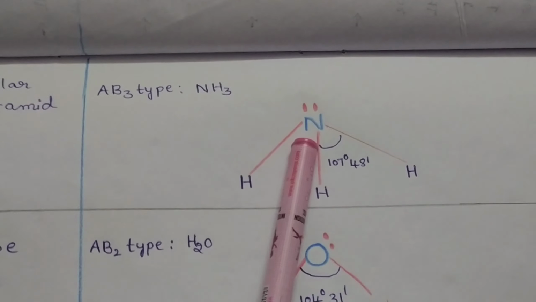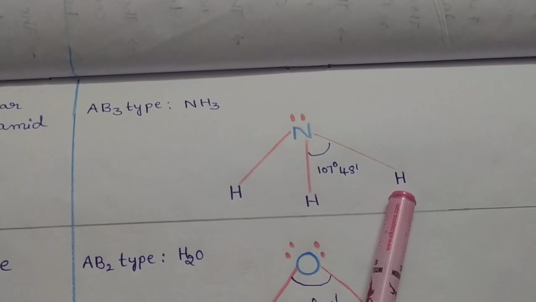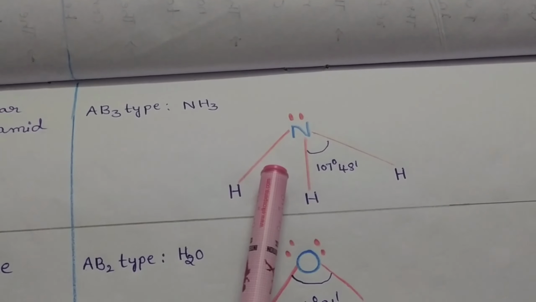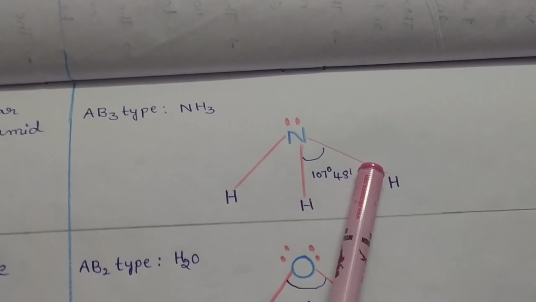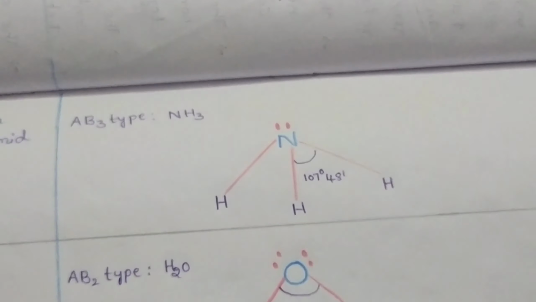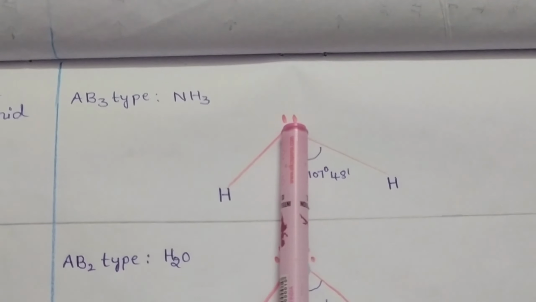This nitrogen is bonded with 3 hydrogen atoms, so the number of bond pairs present in ammonia is equal to 3 and there is 1 lone pair of electrons present on the head of the nitrogen atom.